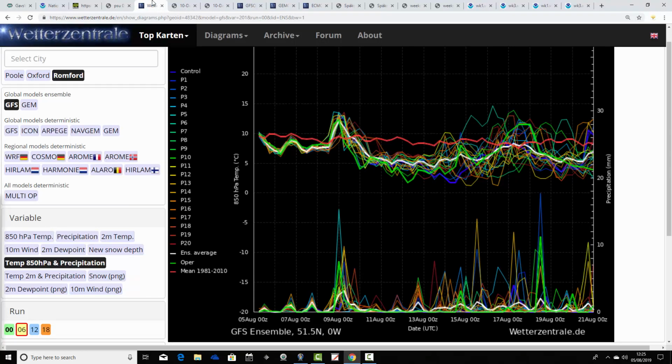These are the GFS upper air temperature and precipitation ensembles over the next couple of weeks. I'm at Romford in Essex today. Someone's asked us to have a look at Romford.